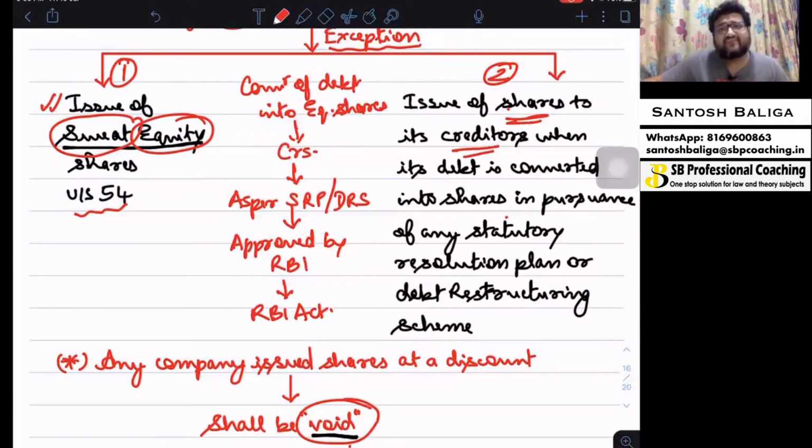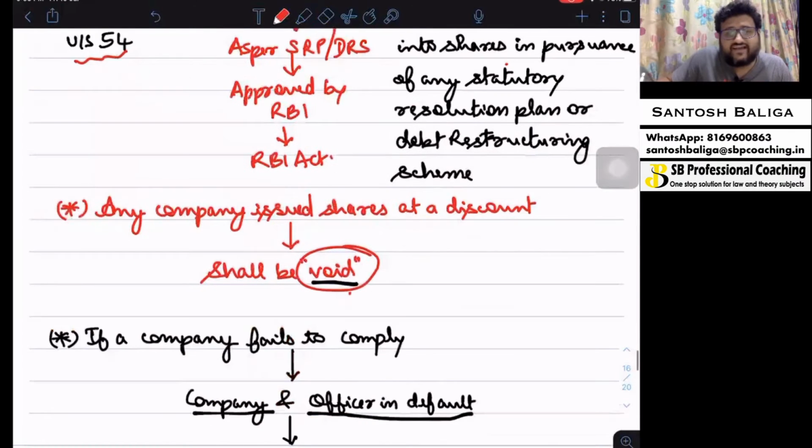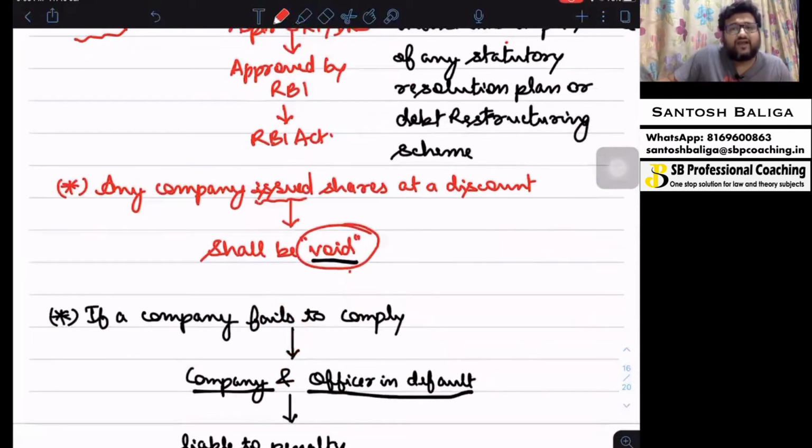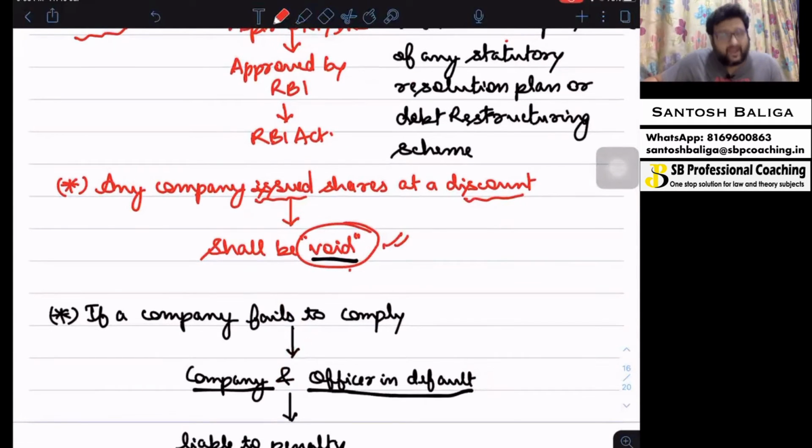Now, in case the company still goes ahead and issues shares at a discount, in that case, such an issue will be void. And since it is void, any money that is received by the company under such issue shall be refunded by the company to the respective applicant or shareholder. I hope this point is clear to you.